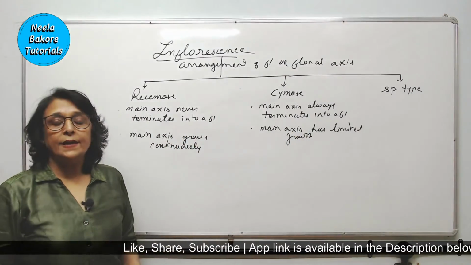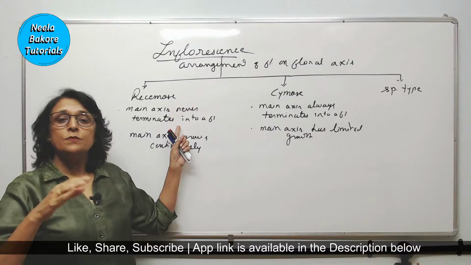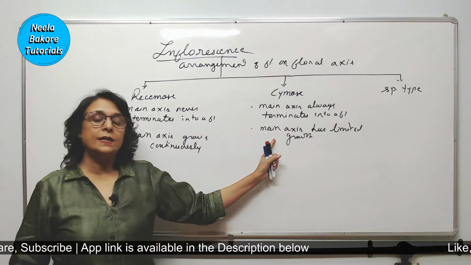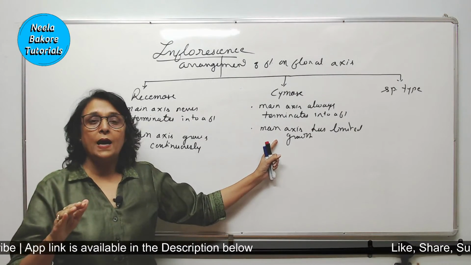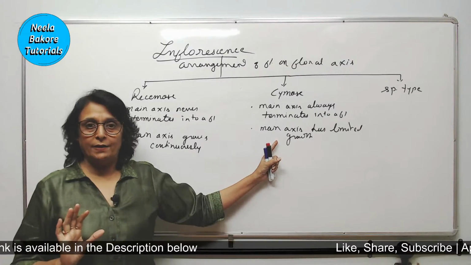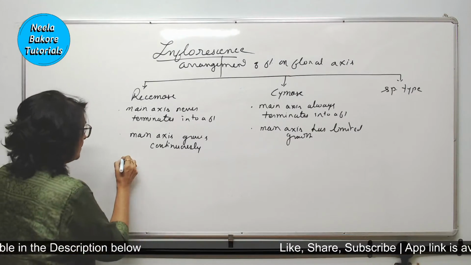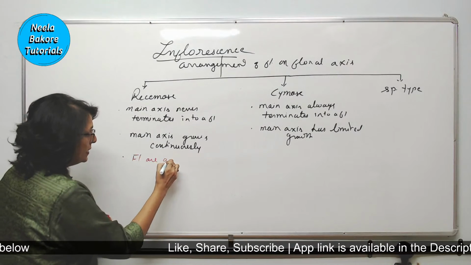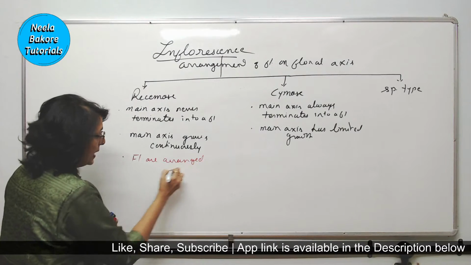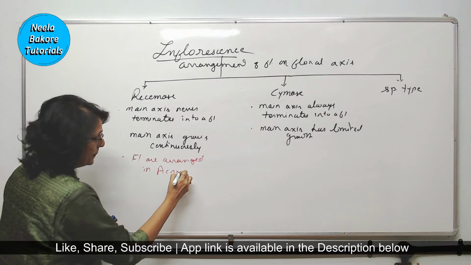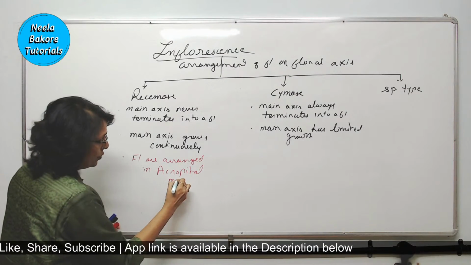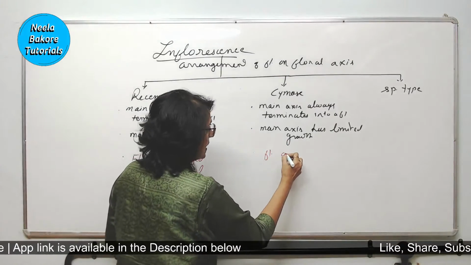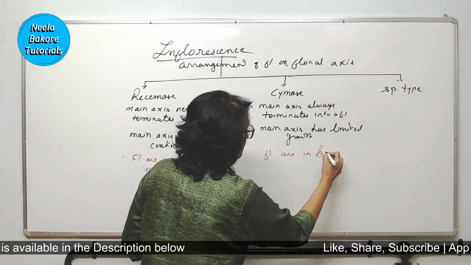Now, to understand this: here the main axis will continuously grow as there is always a terminal bud there, and here the main axis or the branch will always terminate in a flower, so its growth is going to be up to a limited length. The next difference is, in racemose, the flowers are arranged in acropetal manner, whereas in cymose, the flowers are in basipetal manner.